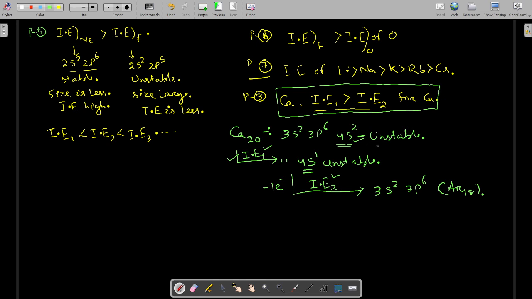We are going from an unstable to an unstable state, then the second step is unstable to stable. Which will be more favorable? This one. So the calcium plus will be eagerly waiting to get some energy to remove one electron and become stable.